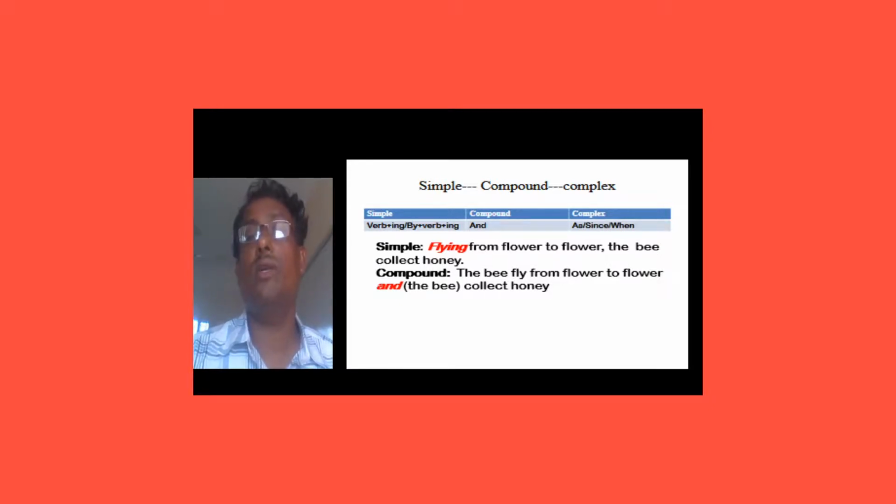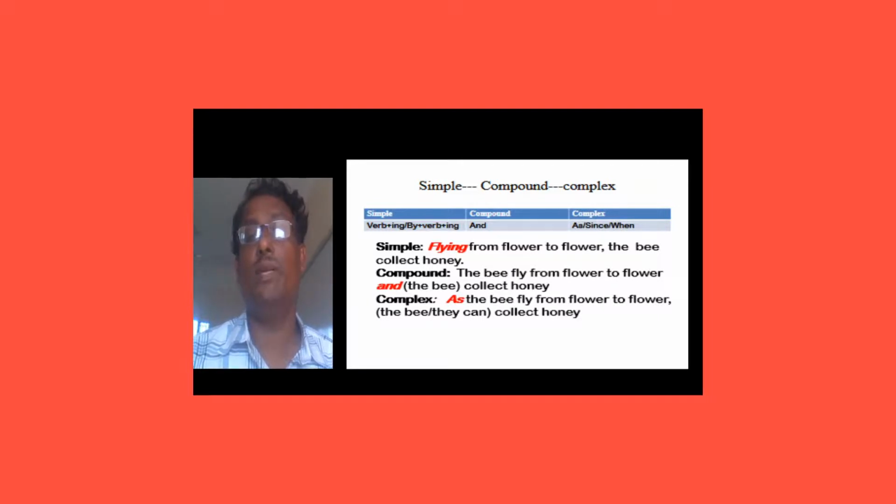So what should be the complex form of it? The complex form of it is very easy. I already told you that we have to use as, since or when at the first part of the sentence, and we use a comma instead of and. Where we use and, we use a comma there instead. So what should be the answer? Please let us see.